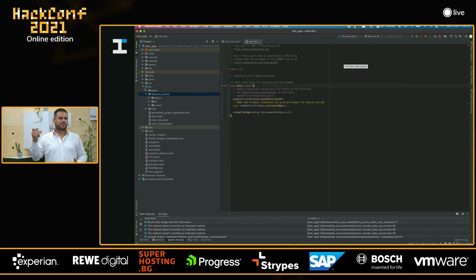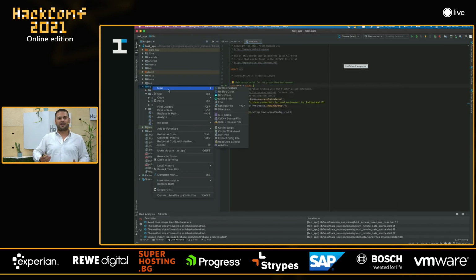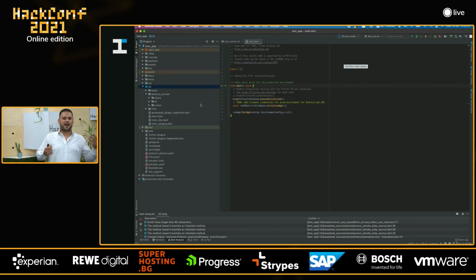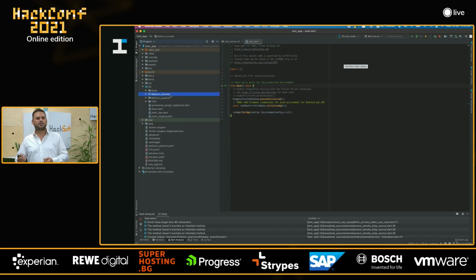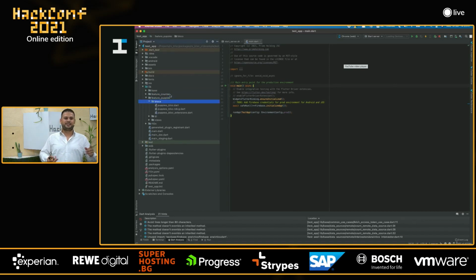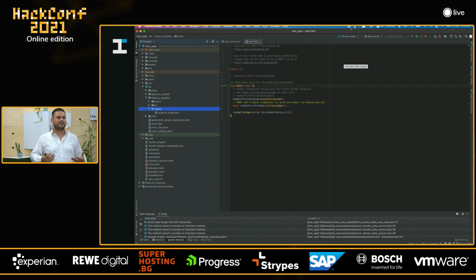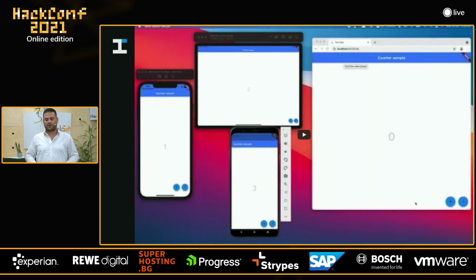Okay, just right-click on the lib folder, click on New, click on Rxbox Feature, and give it a name, configure it however you like, and you can see that the plugin creates a brand new folder that includes blocs, DI, and views, everything pre-configured, so you can start building the feature right away.